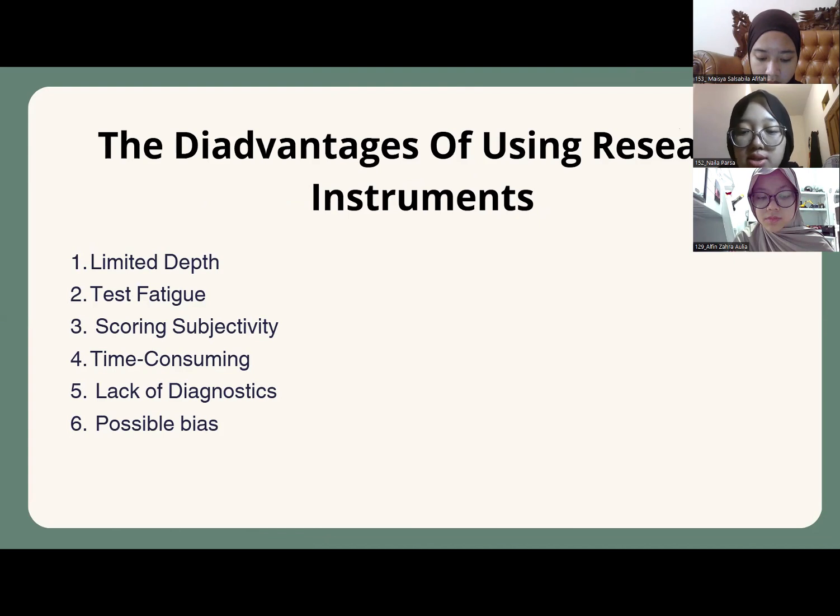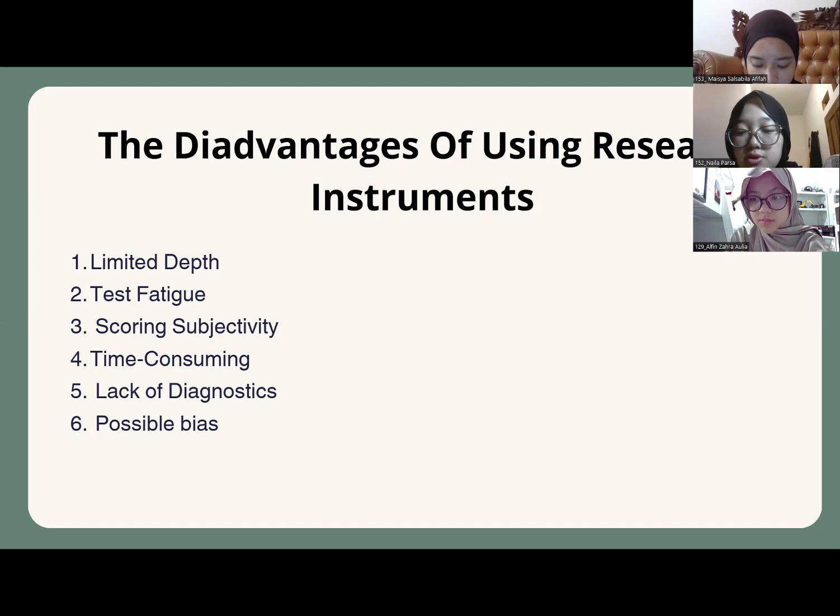Number two is test fatigue. For some students, especially younger and struggling readers, numerous oral questions may result in fatigue or anxiety that negatively affects test performance. Number three, scoring subjectivity. Evaluations of fluency and pronunciation may be subjective and could vary between scorers. Therefore, this is less consistent.